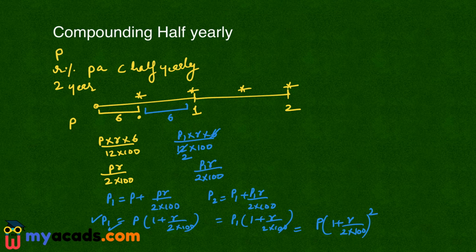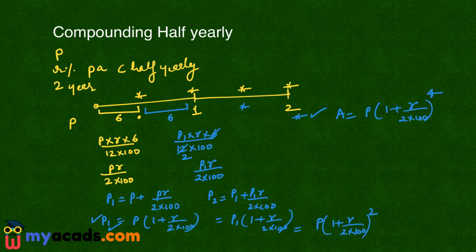Now this process will continue. Compounding will take place here, then compounding will take place here. So finally my amount at this period will become A equals to P into 1 plus R by 2 into 100 raised to the power 4.